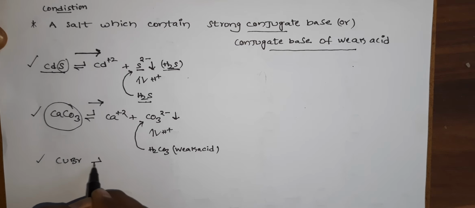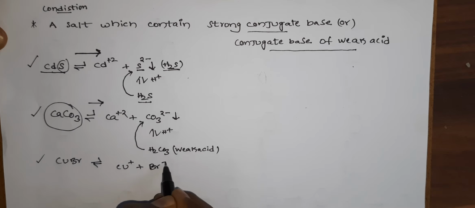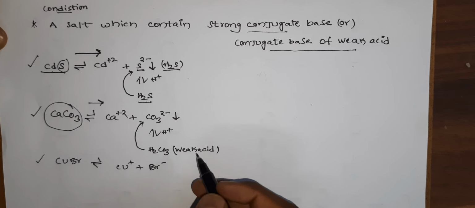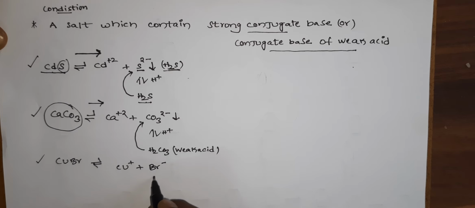Okay, coming to the next one, CuBr. Cu+ and Br-. Here Br- is a weak conjugate base, or the conjugate base of a strong acid, HBr. This is a very strong acid.